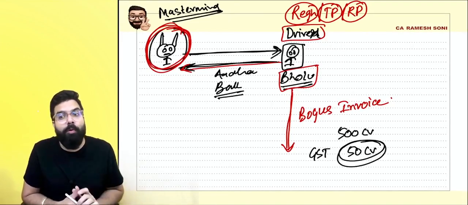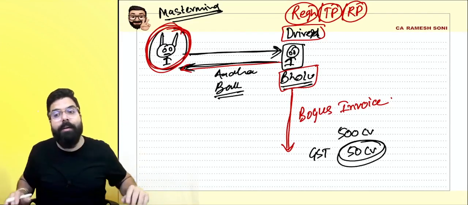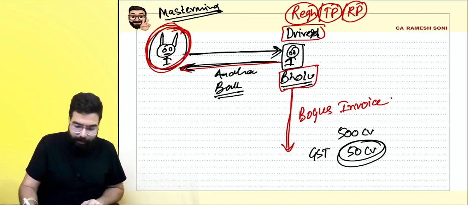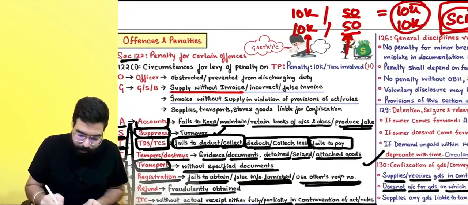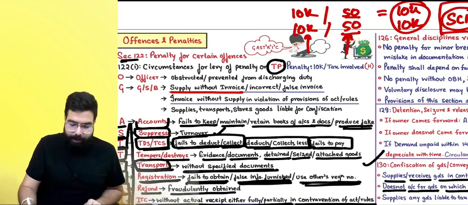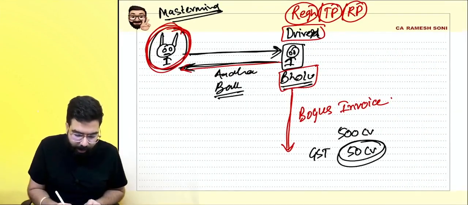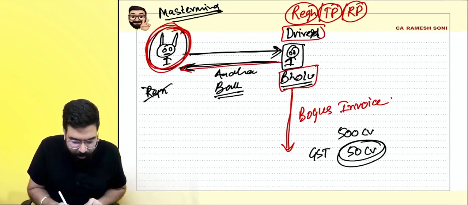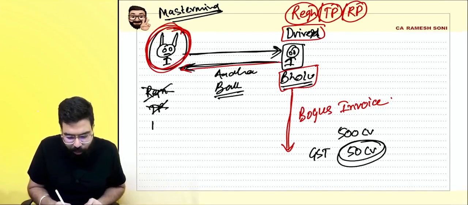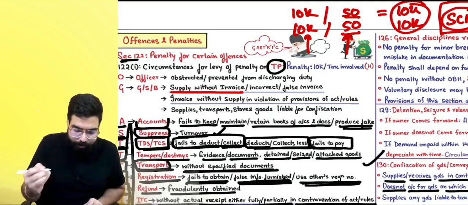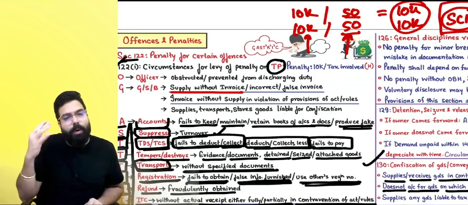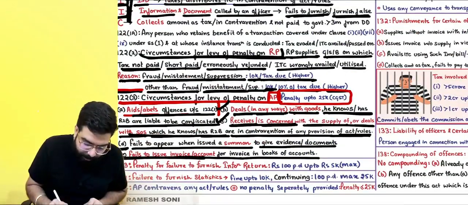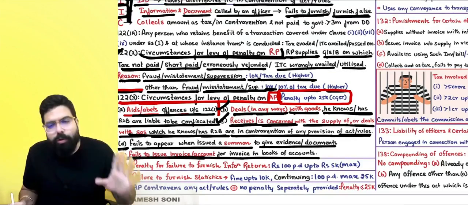GST authorities came to the owner. Owner told, yes, I have done it. Where will you penalize me? Everyone see, this penalty is on a taxable person. He told, sir, I am not doing any business. I am not liable for registration, so I am not a taxable person also. I am not a registered person also. So, sir, section number 122(1), you can't penalize me. Section number 122(2) also you can't penalize me.